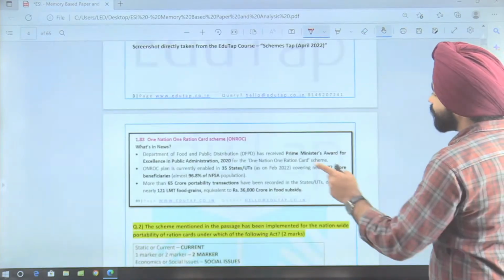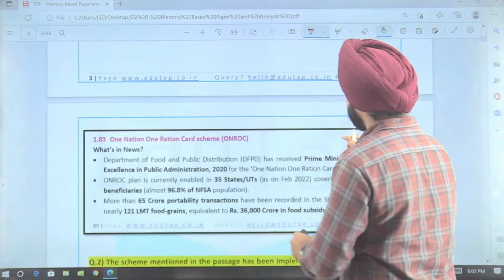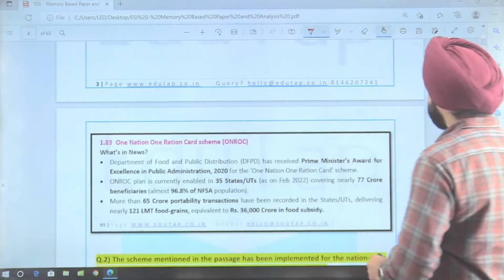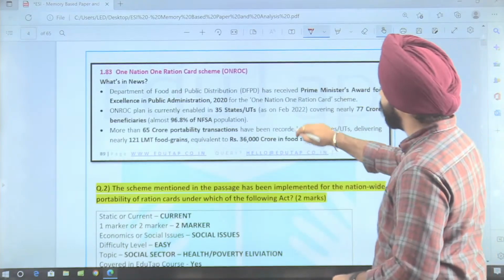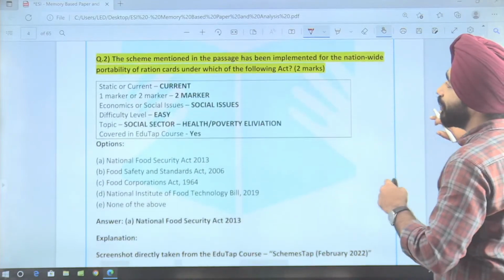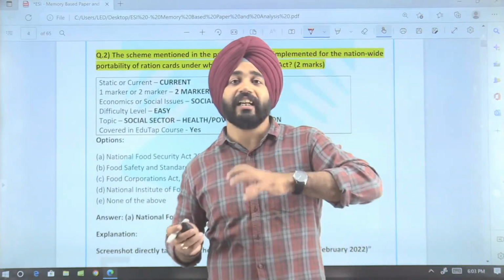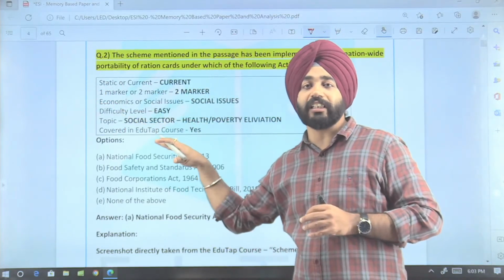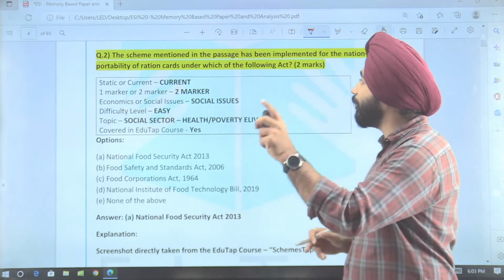So this One Nation One Ration card scheme was seen in the news in the month of April. Now the second question: because One Nation One Ration card is related to the National Food Security Act, they related the question to it.